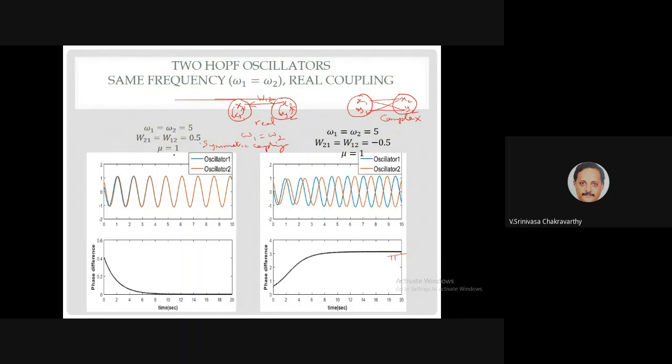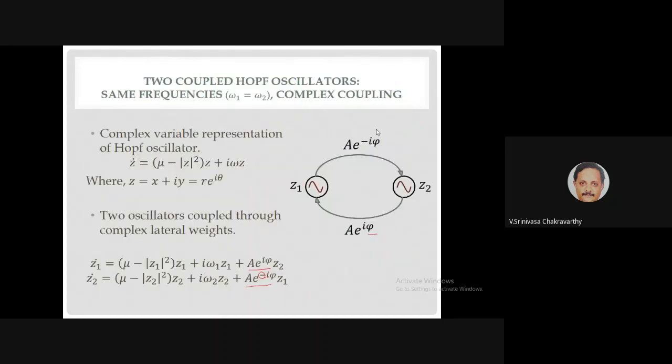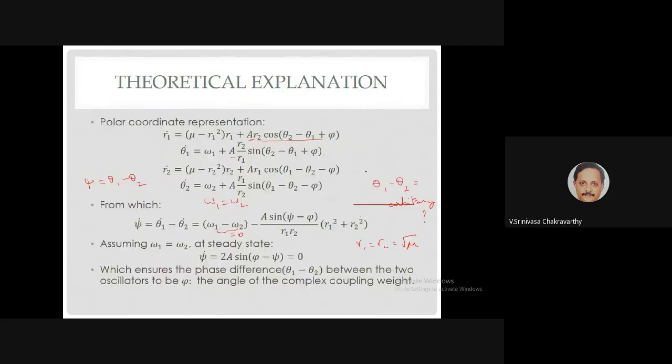Now, even if you take other values, 0.5, higher or lower and so on, you'll always get only two possible phase differences. Either it is 0 or pi. Right, and you can even prove that. I don't know if I will prove it.